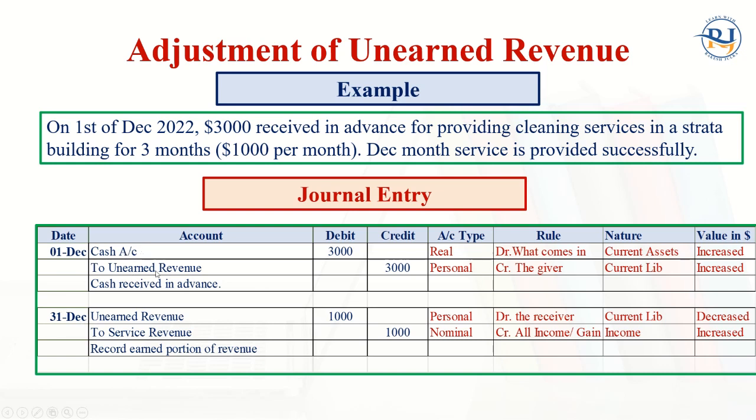So cash account debit to unearned revenue here. So unearned revenue becomes the liability by $3,000, and at the end of the period, the unearned revenue, which was a credit here, is now the debit, and the service revenue is credited. So the ultimate effect will be the unearned revenue, that will be the liability of $2,000 in the balance sheet.